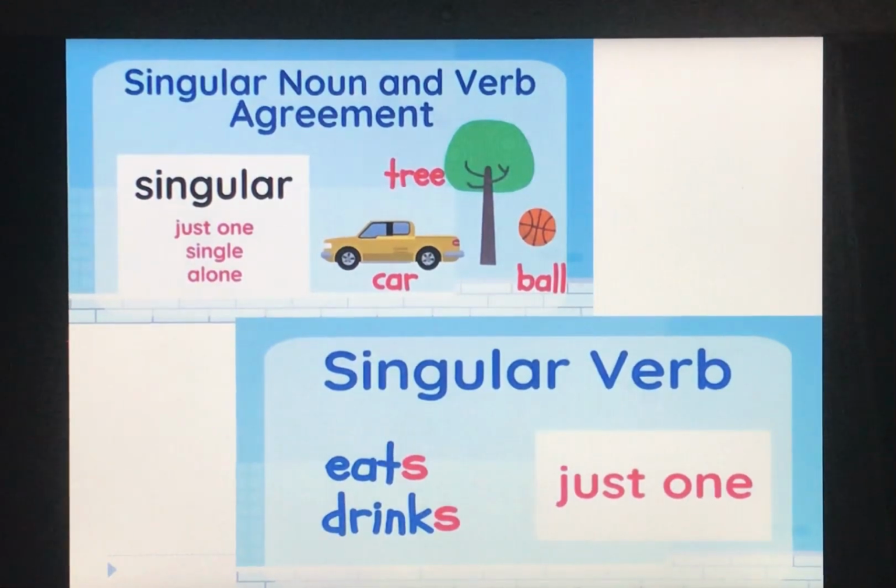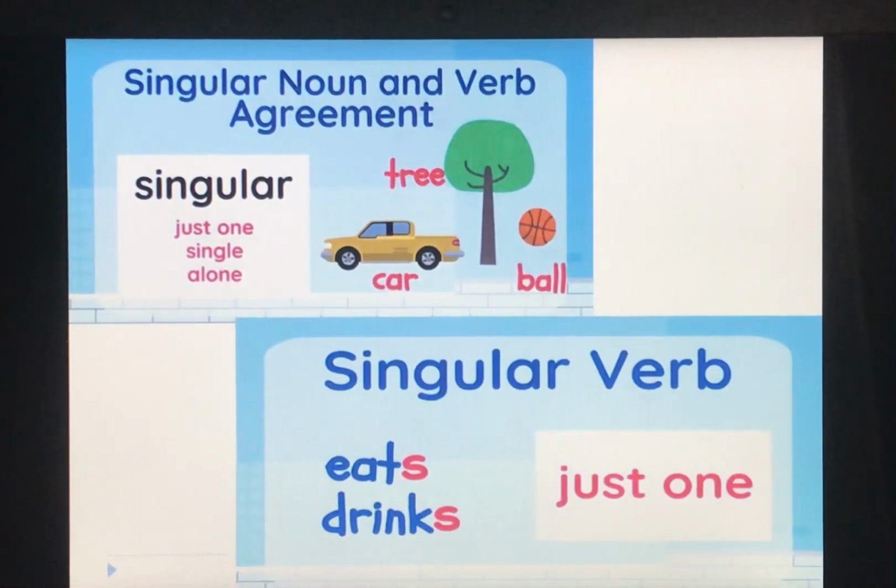Okay, like as you can see in the picture, tree. One tree is there, one car is there, one ball is there. So they all are singular. Now this is singular noun. Now let's talk about singular verb. Singular verb also means just one.